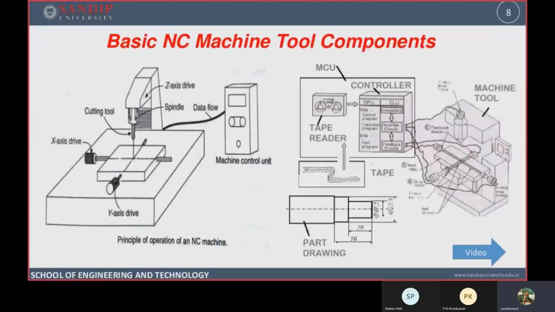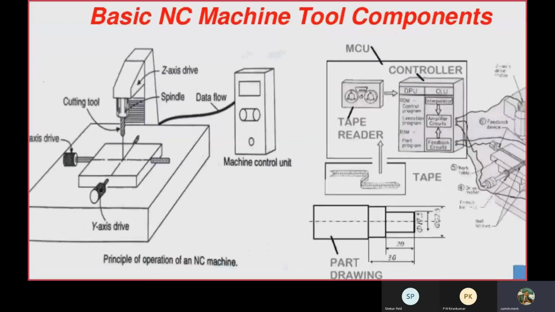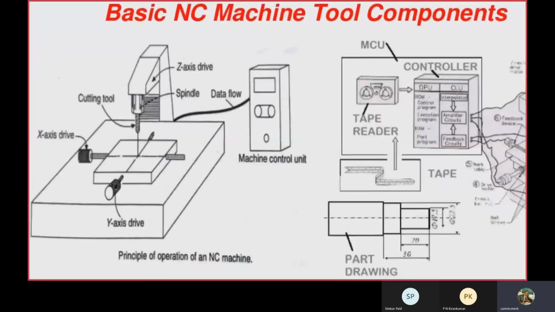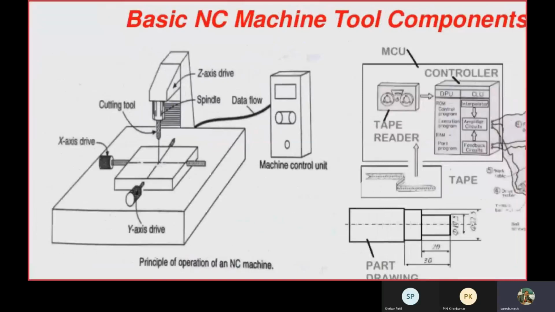This diagram will give you the idea about the basic NC machine tool components. All of you see here the principle of operation of an NC machine. The machine control unit is shown here, and there is a table, and there is a machine tool.